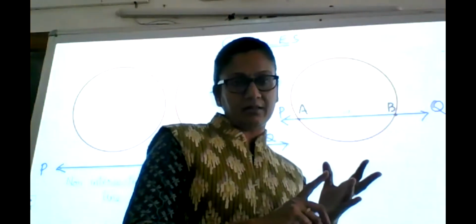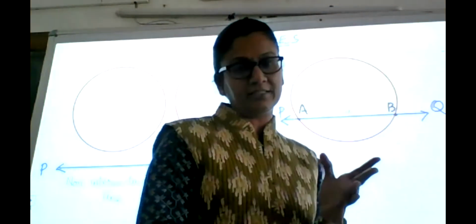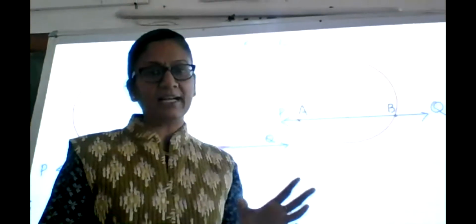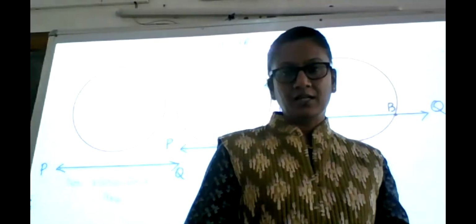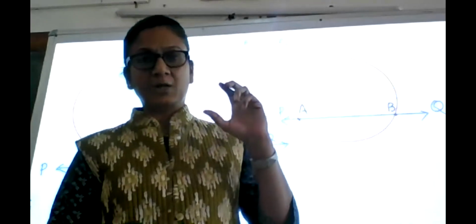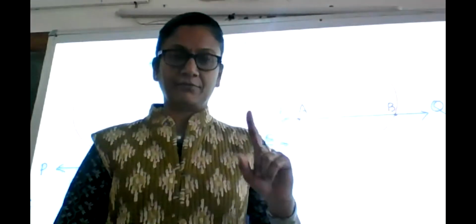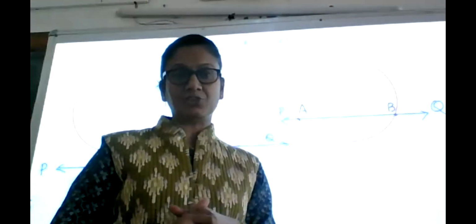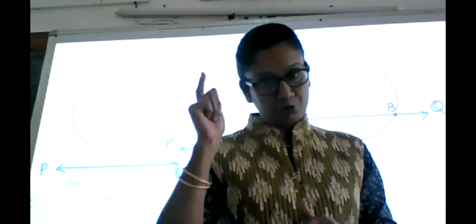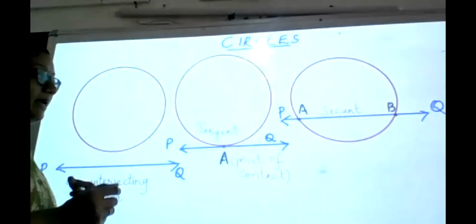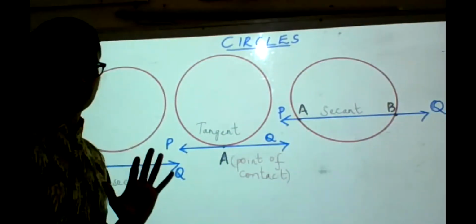And from outside the circle, you are telling me there can be infinite tangents which can be drawn. And from inside the circle, we have already admitted that there are no tangents which can be drawn. I give you some time to analyze, because these are very important questions which you should be able to convince yourself with. Only then you have understood tangents. I am not going to answer this now. Maybe in the next class we will take up more discussion. I want you to draw and find it out yourself. Because of the shortage of time today, I am proceeding. So this figure should be drawn in your classwork.